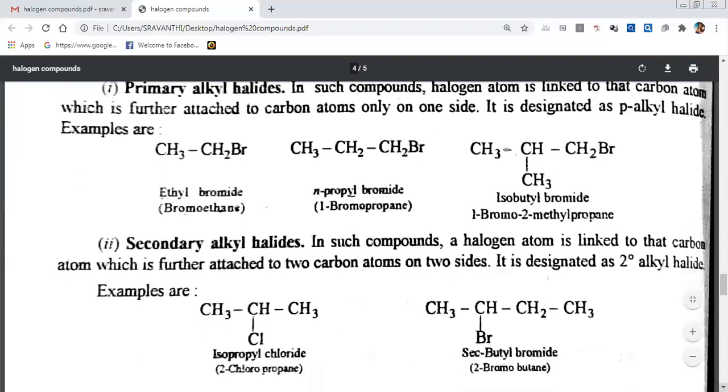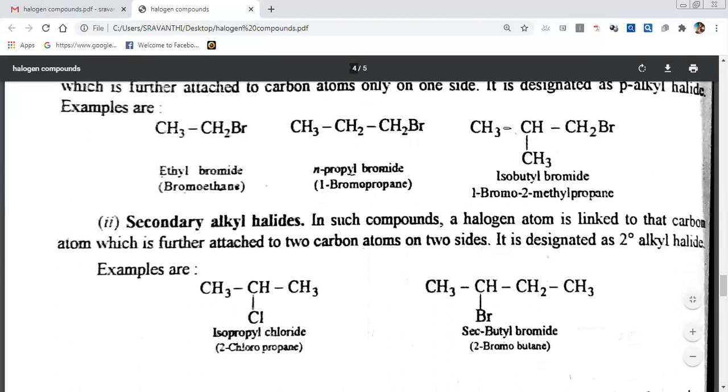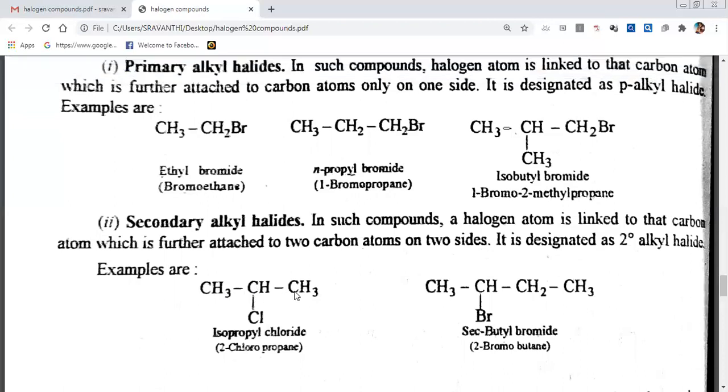Next, second. You see, this is also a monohalogen compound. But the difference is there. Here chloride is the halogen, here bromide is the halogen. What is the difference between this and this? You see here the halide is on a primary carbon. Here the halide, means chlorine, is on which carbon? This is a secondary carbon. This carbon is connected to this carbon and this carbon, means this carbon is connected to two carbons. That's why it is a secondary alkyl halide.